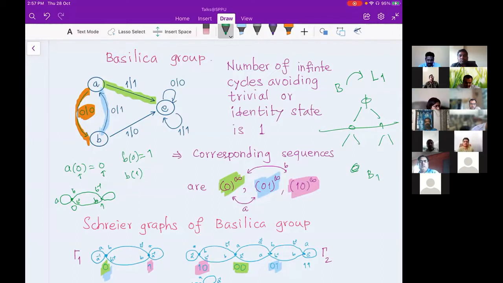Since it is a bounded automaton, we can have corresponding sequences, and if you are writing from the left, we call these post-critical sequences, or just critical sequences. These critical sequences are finite. So if you have a bounded automaton, then the corresponding set of critical or post-critical sequences is finite, and the converse also holds. So it's an equivalent statement, and we are using this fact.